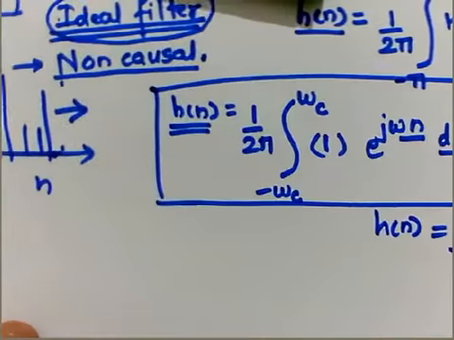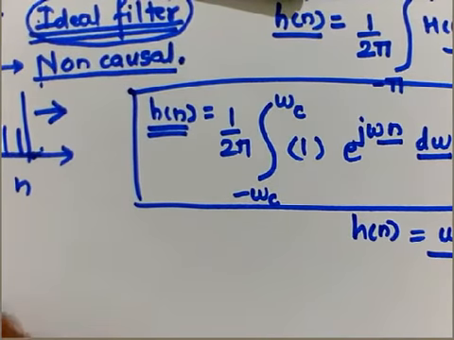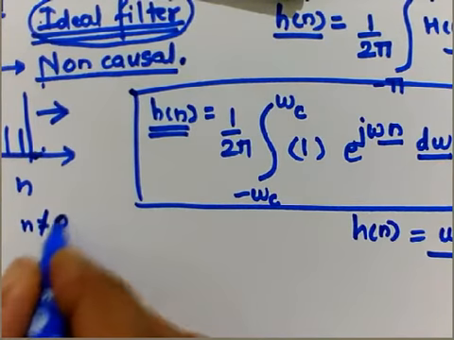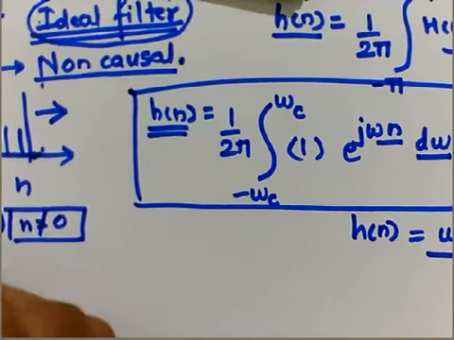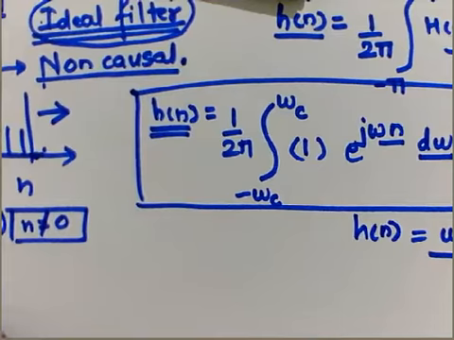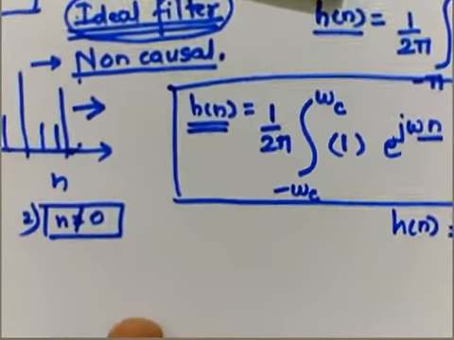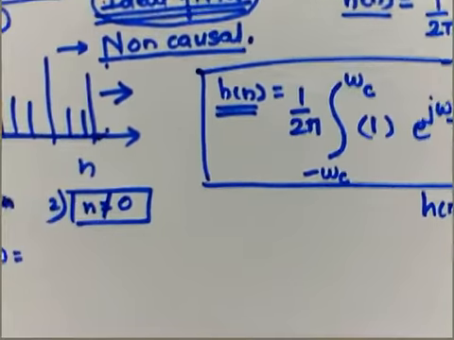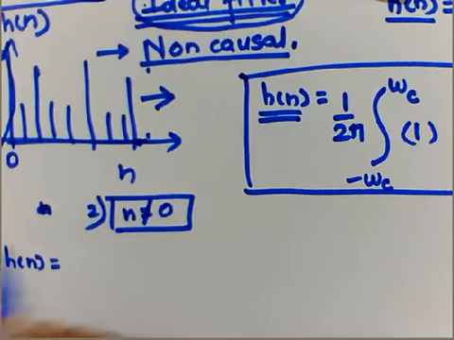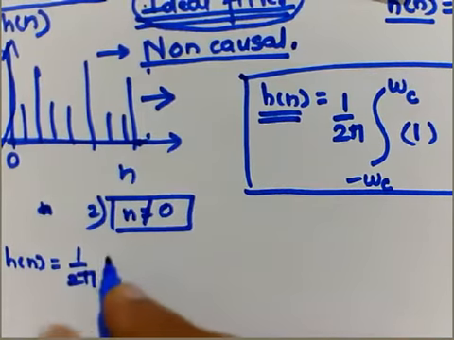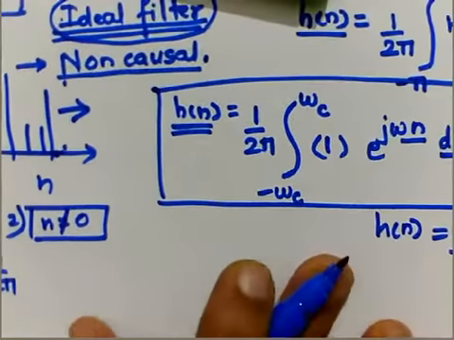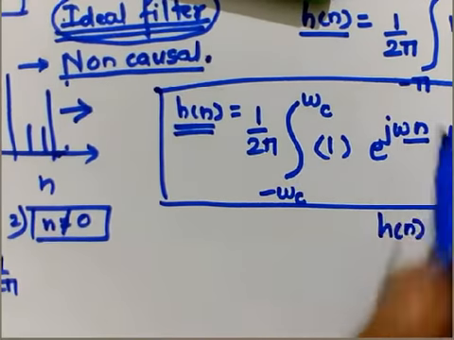Now let's understand the same thing for n not equal to 0. Let's say it is case number 2. For this condition, h of n will be equal to 1 upon 2 pi times the integral with respect to omega of e raised to j omega n.